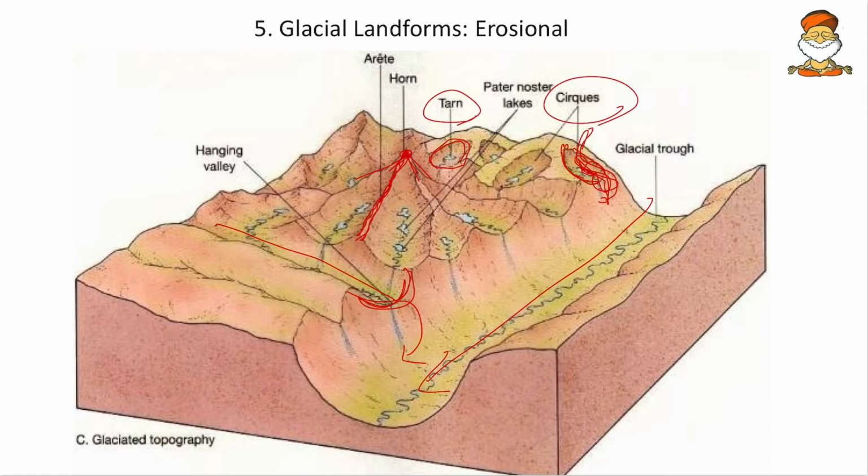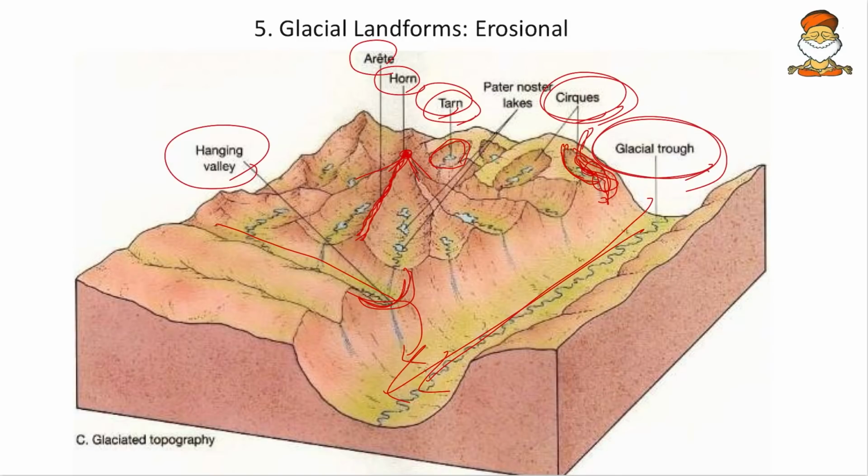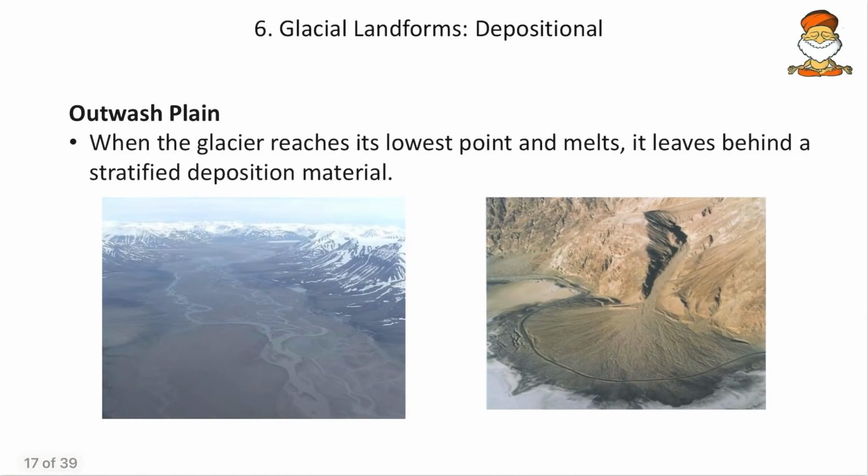Okay, and the valley which is having the largest glacier is the glacial trough. So here remember arête, horn, Tarn lake. Okay, and then the cirques, then glacial troughs, hanging valleys, etc. So whichever are present in NCERTs, only those we will discuss. But obviously we don't go in depth because questions are not coming from here. So we need not go with the optional related knowledge. Then the depositional landforms of glaciers.